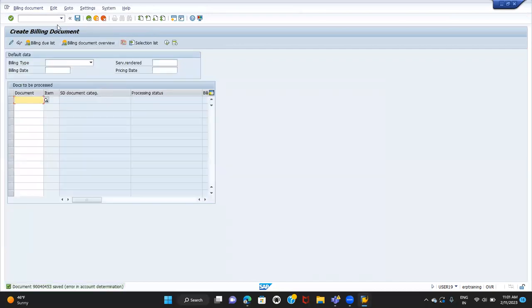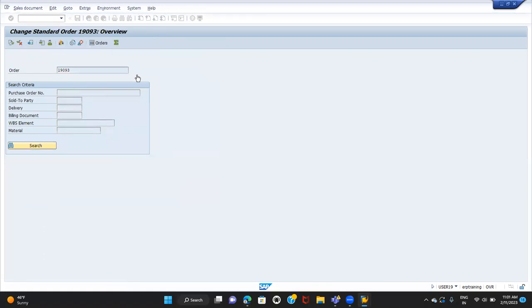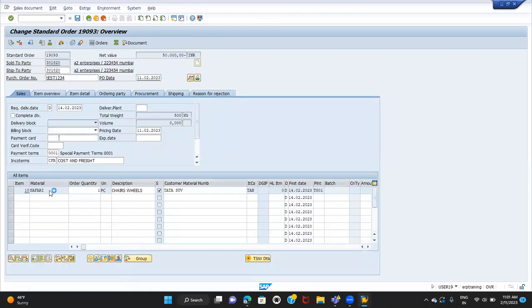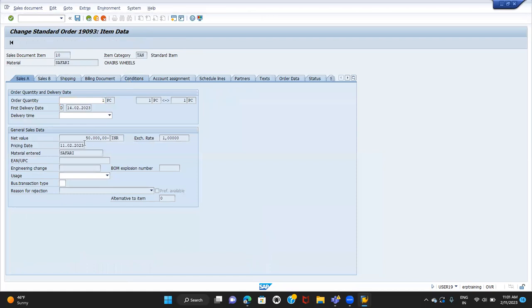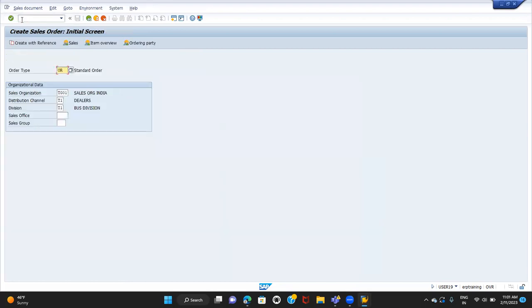I think the amount is in minus. If it comes in positive instead of minus, we can understand the difference. Let me create another order, otherwise we need to cancel the entire thing again.